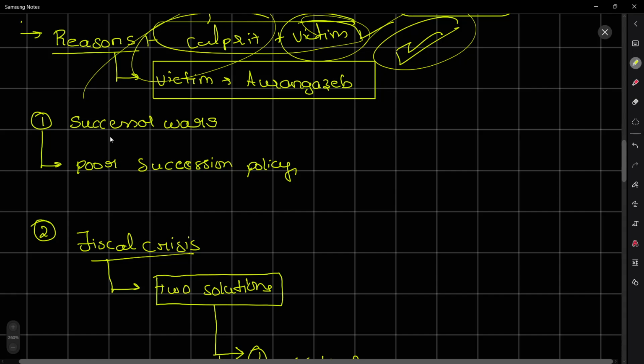Now the main important reasons that we have to write in the exam. The first one is successor wars. Yes, the Mughal dynasty was never happy because of the succession. Whenever a ruler's term was coming to an end, his sons were ready to kill their own brothers to get the throne. Their succession policies were not well defined, because they had an extended family. Anyone could become a threat to the throne.